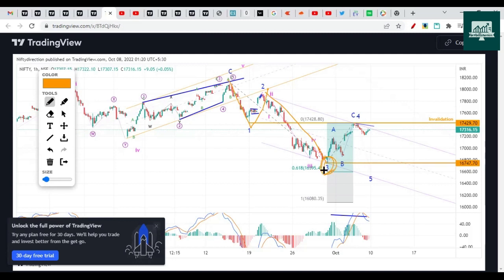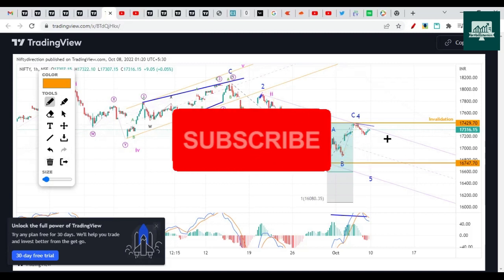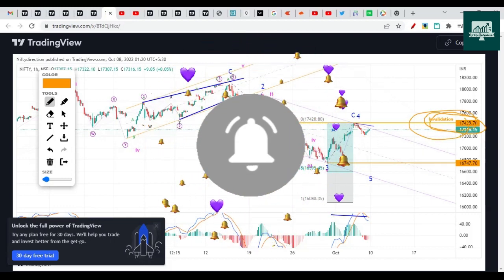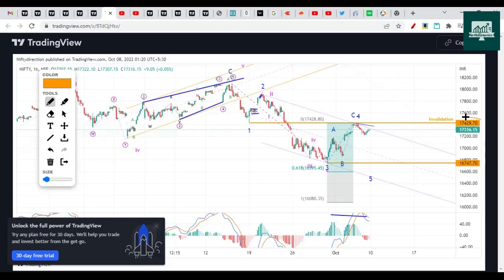Then there is an ABC correction coming in, and we were expecting it to go higher but not to break this level of 17,429. This was the invalidation level of this chart.